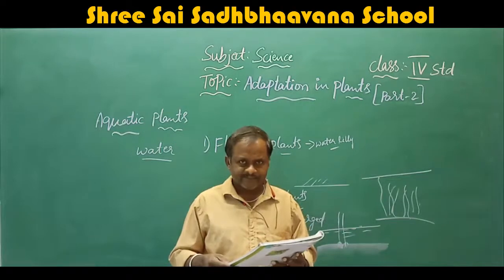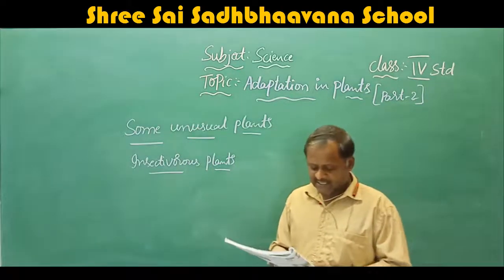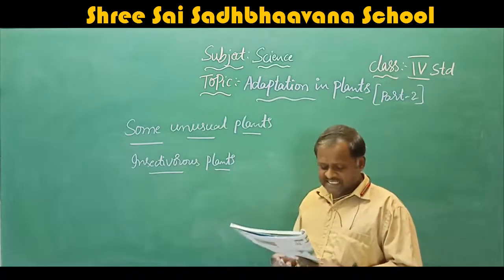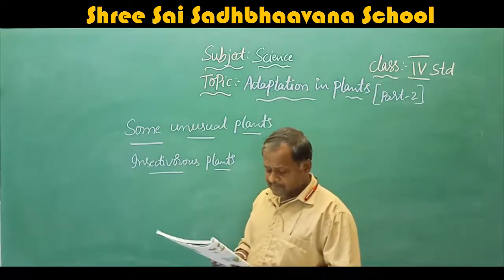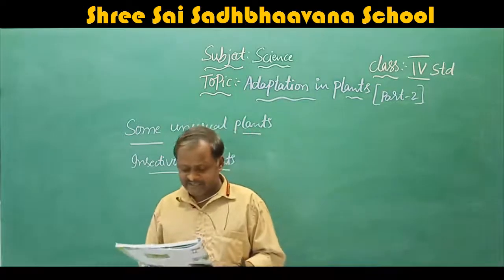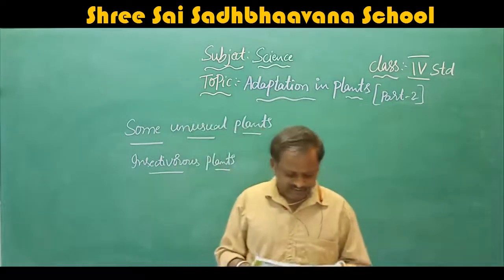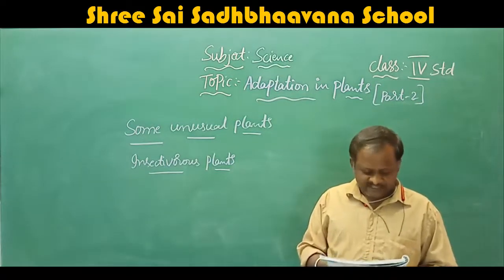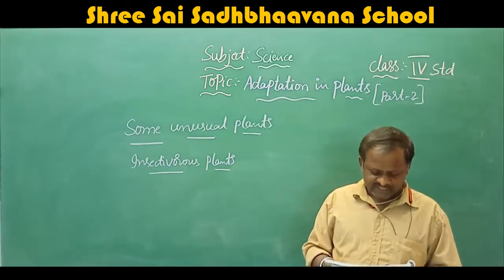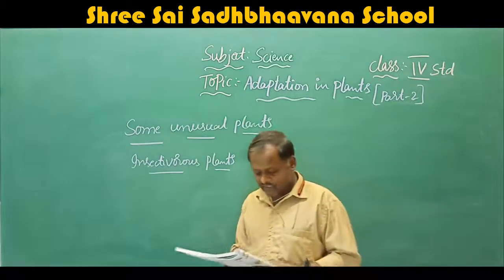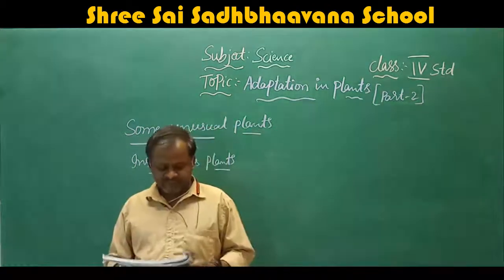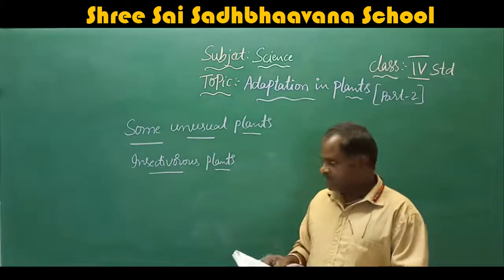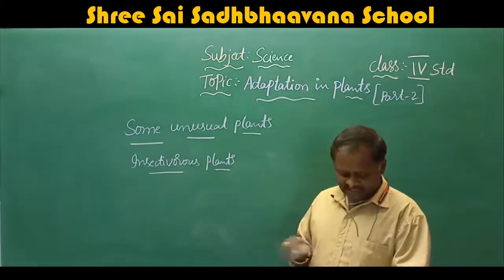Unusual plants. When you come to these unusual plants, the first one they have given is insectivorous plants. I am reading: some plants like pitcher plant and Venus flytrap eat insects. They are called insectivorous plants. They are also known as carnivorous plants. Many insectivorous species live in freshwater bogs. Here I will explain these three lines.